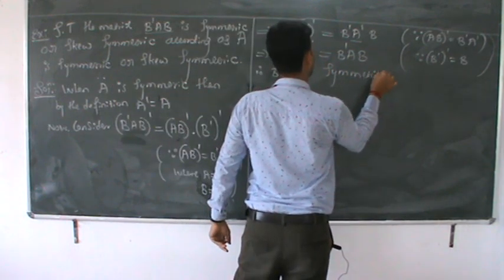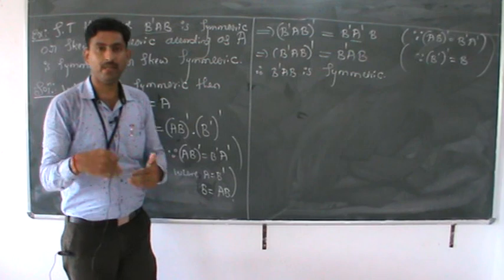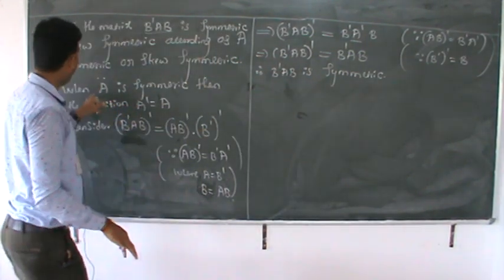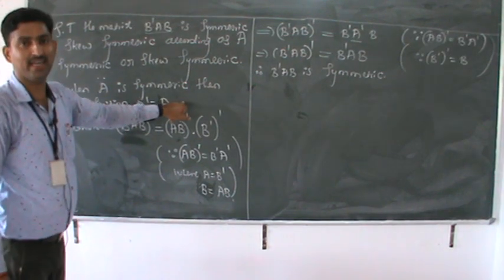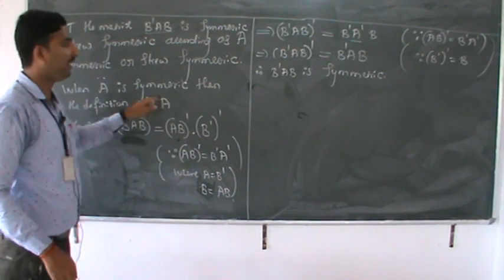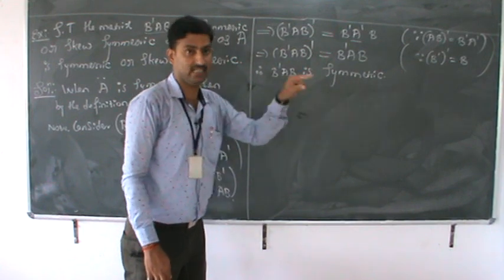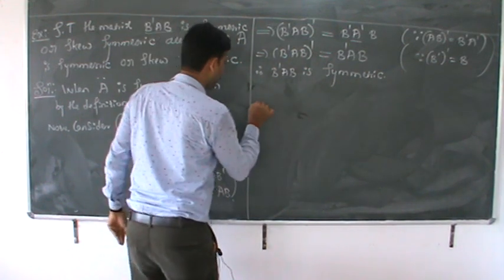Correct? B dash AB is symmetric. Why? Because we are using the case when A is symmetric. Correct? When A is symmetric, we are obtaining the result that B dash AB is symmetric. Next. Correct?